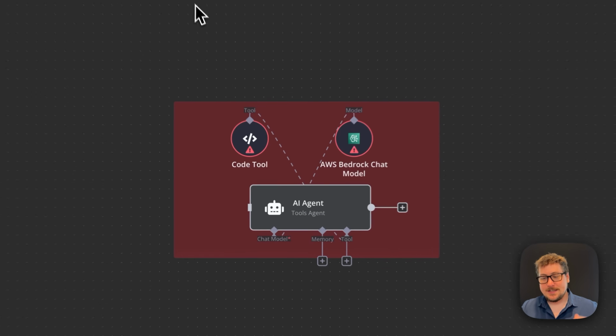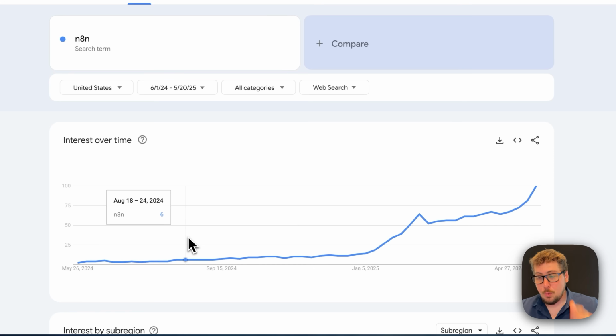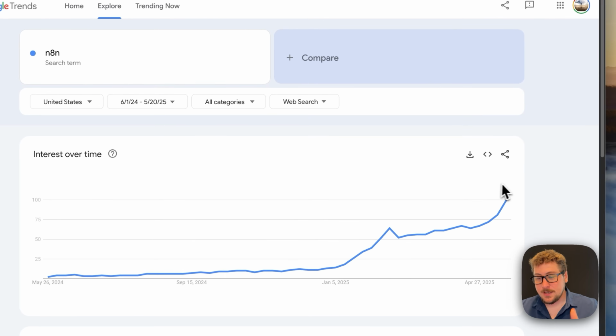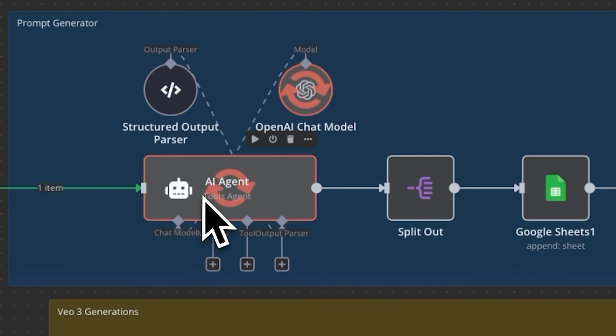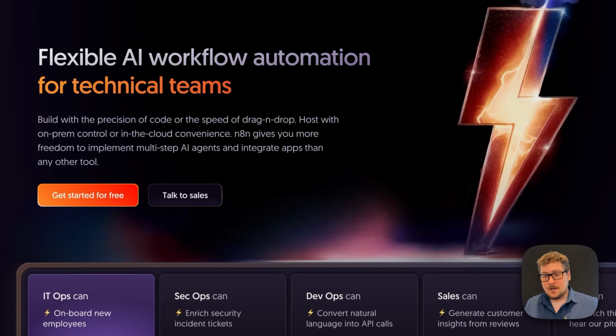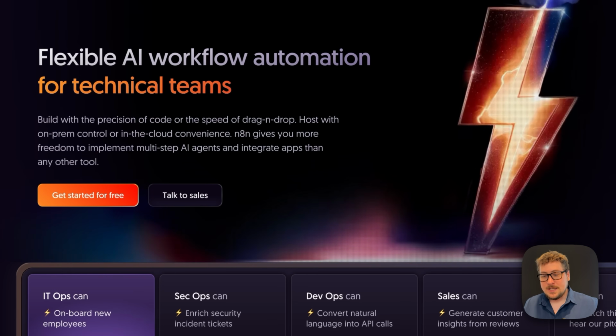In this course, I'm going to take you from a complete beginner to a pro at building out AI agents and workflows with N8N, the fastest growing no-code software out there. My name is Adrian, and over the last decade, I've spent millions of dollars on online marketing on all the major platforms, including Meta, Google, and AppLovin.